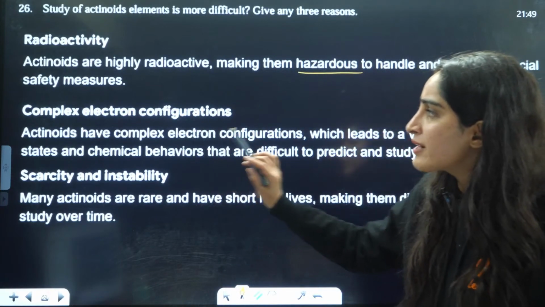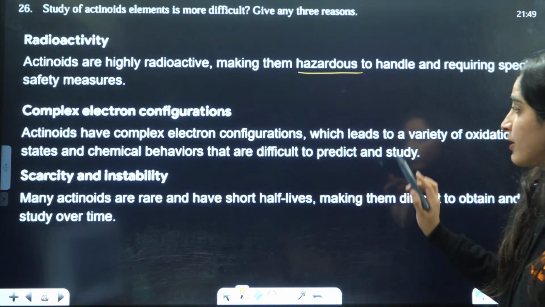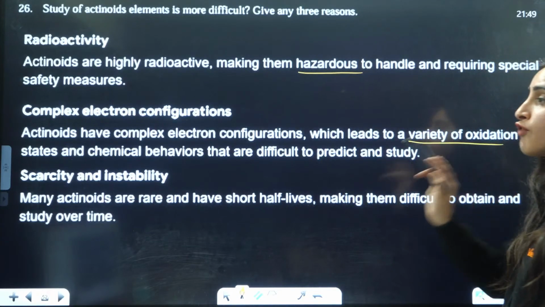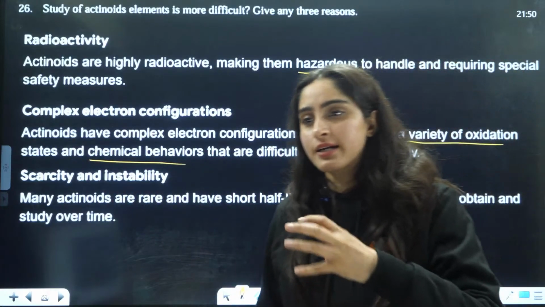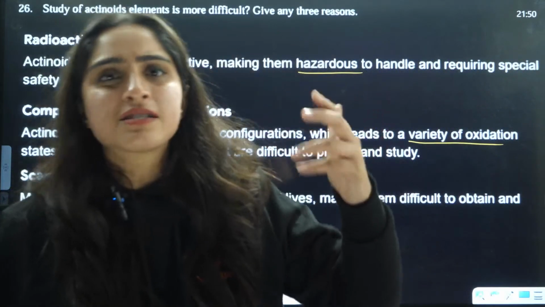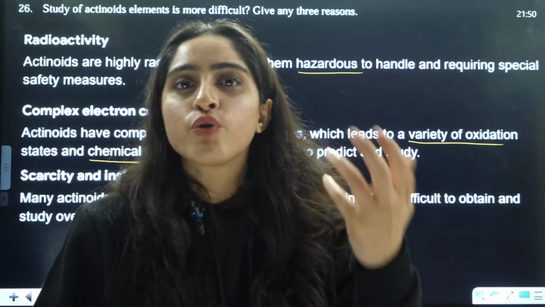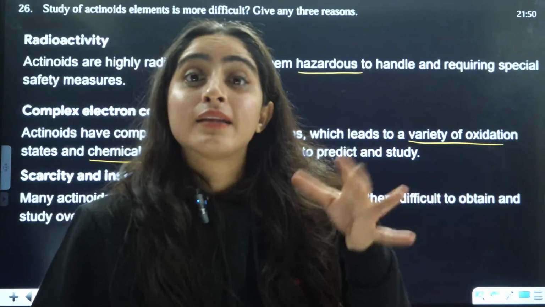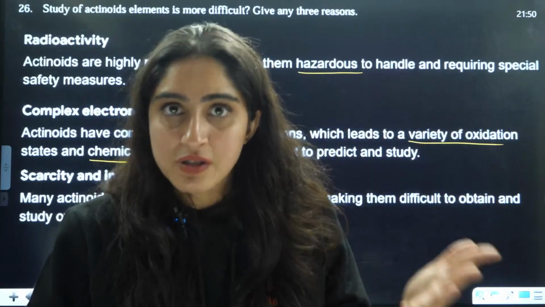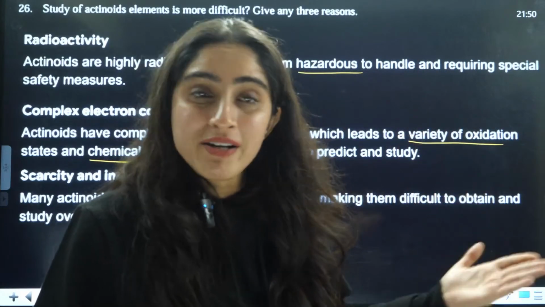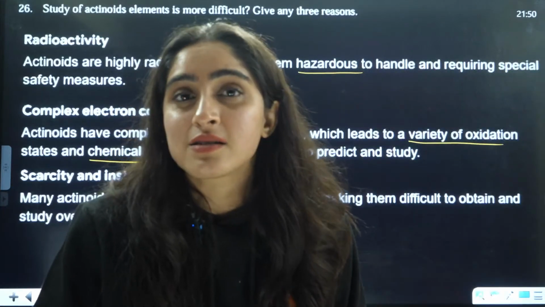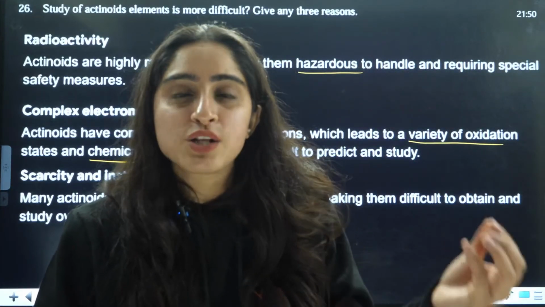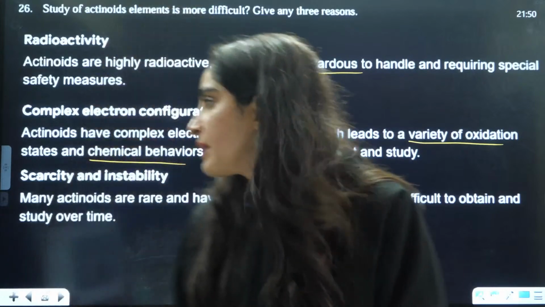Actinoids have a complex electronic configuration which leads to a variety of oxidation states. We know that transition metal elements show a variety of oxidation states, which is why they have so many reactions. Actinoids have even more complex oxidation states as compared to transition metals. So that's why it is very difficult to study them.